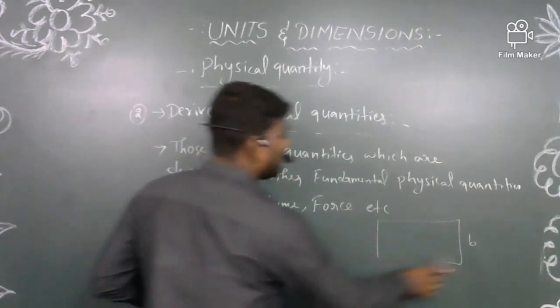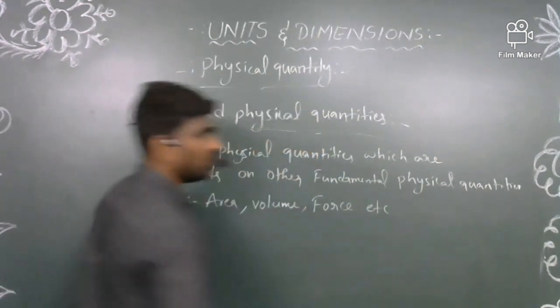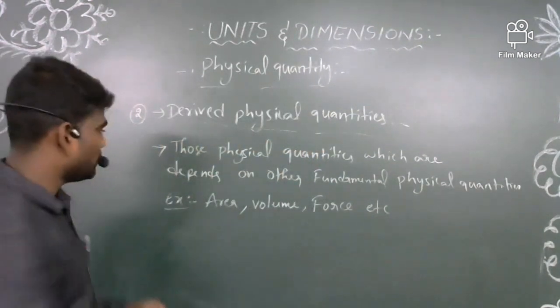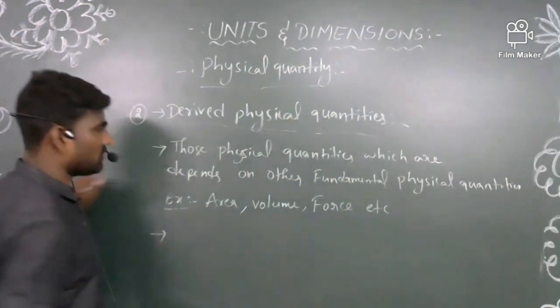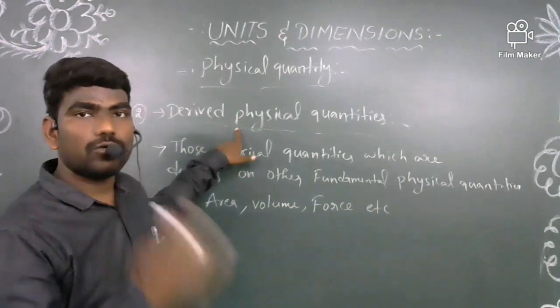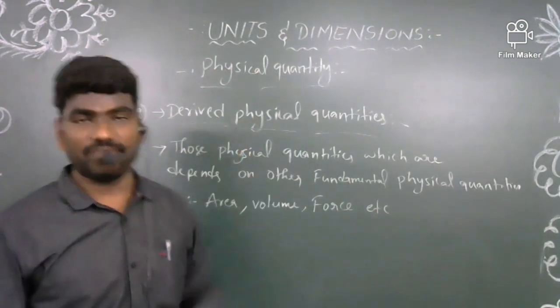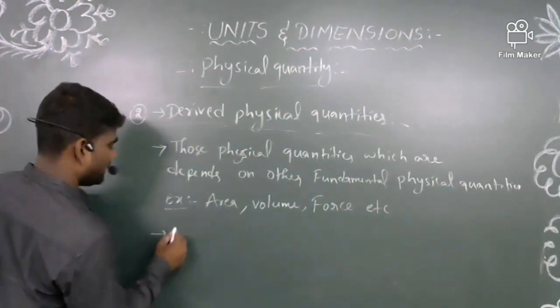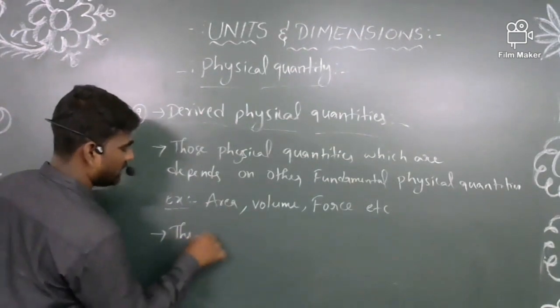Now, in another way, how can you define derived physical quantities? You can write them as the physical quantities which are derived from the fundamental physical quantities.